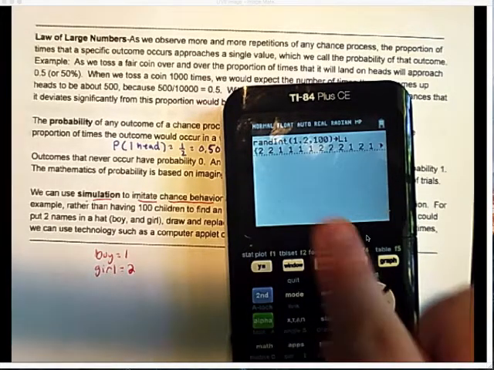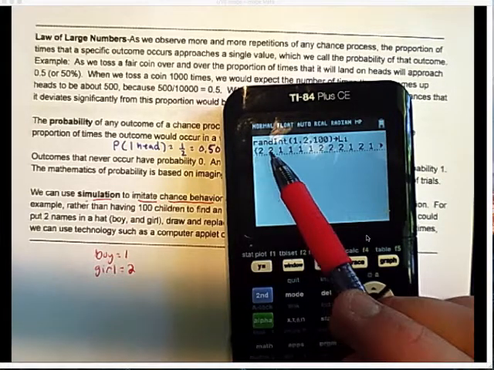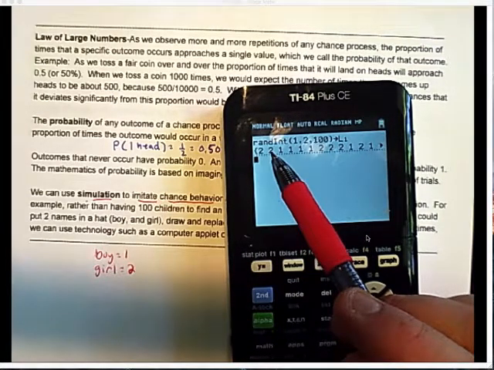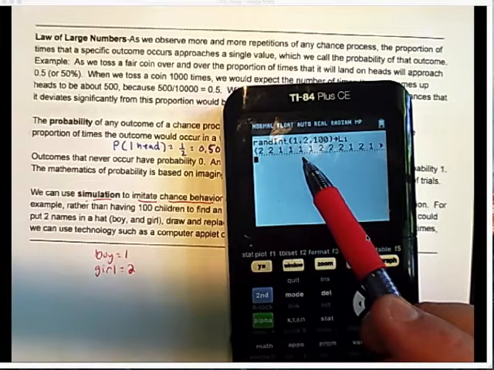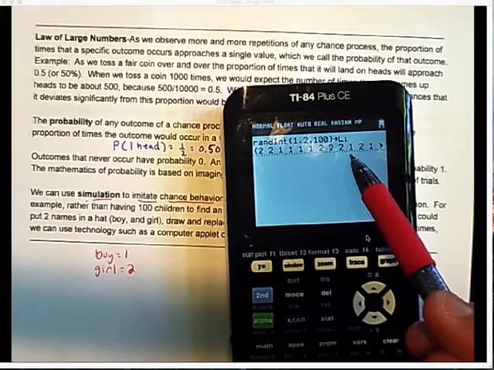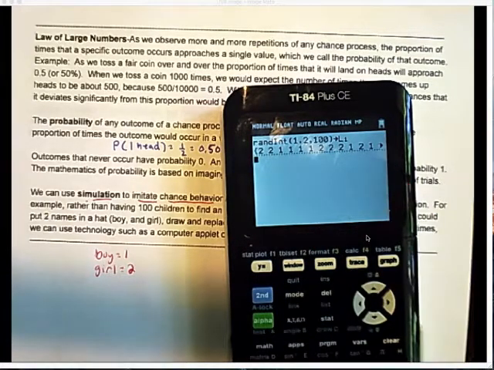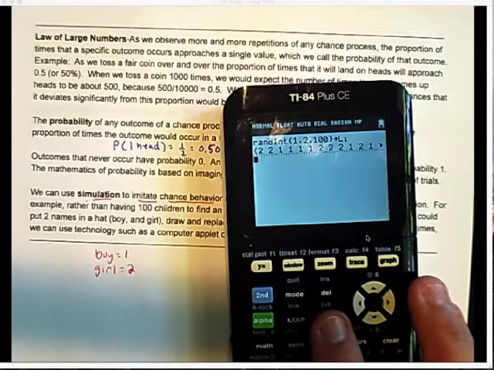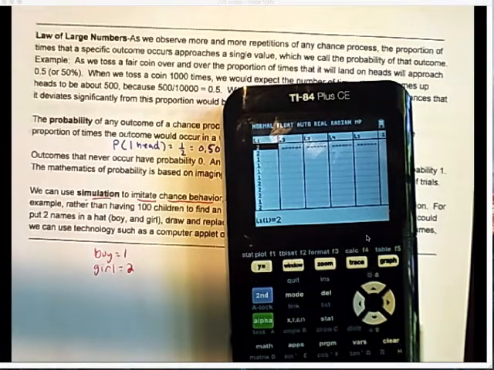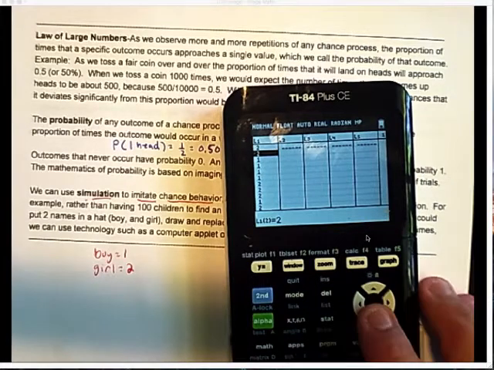It gives me the number. So I have a kid and it's number 2, it's a girl. Then I have another kid, it's another girl. Then I have a boy, boy, boy, boy. Then girl, girl, girl. Then boy, then girl, then boy. I've put this data into list 1. So if I look at list 1, there's all the data.